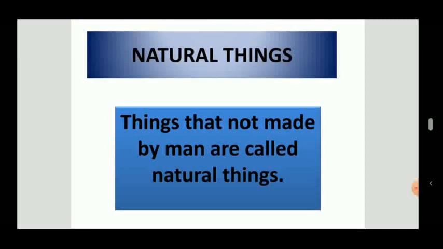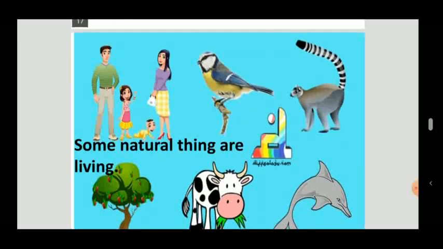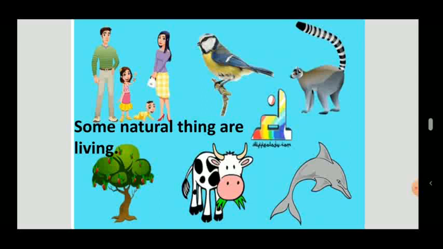What is a natural thing? Things that are not made by man are called natural things. Man cannot make natural things. Some natural things are living and some natural things are non-living.